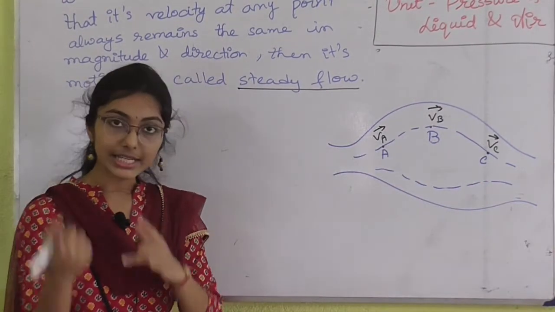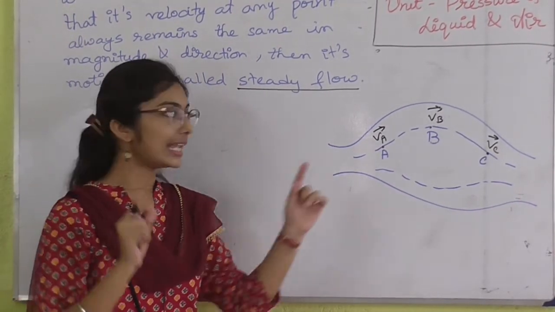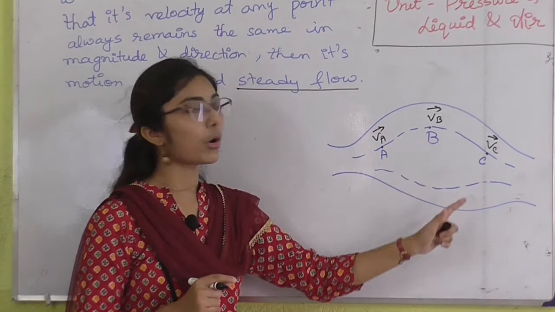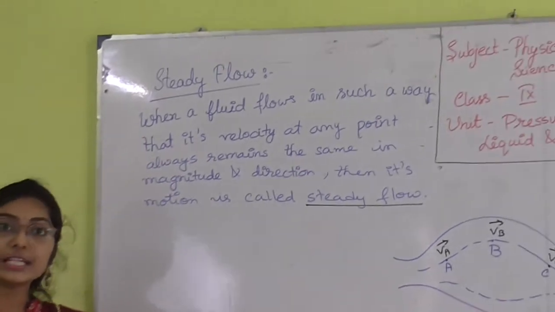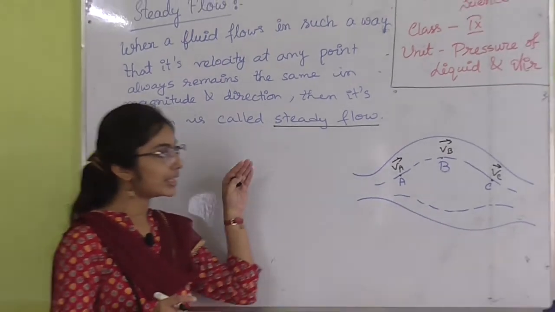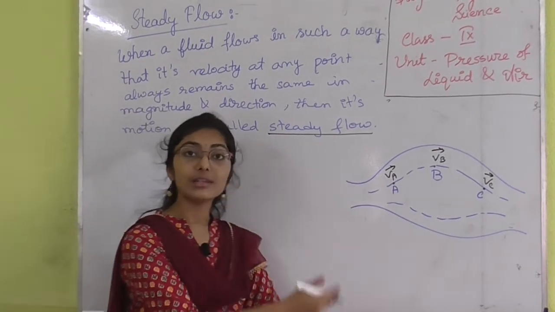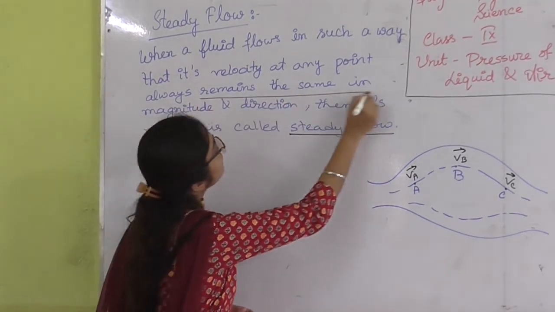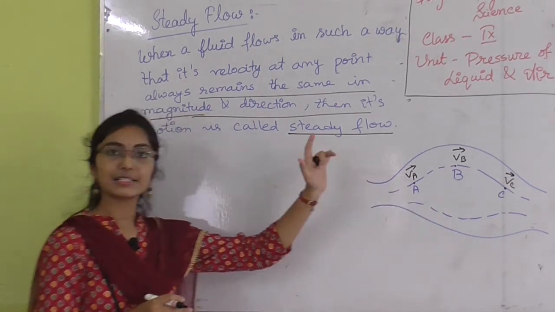That means if you consider one liquid particle going through point A, point B, point C, its velocity at each point is the same. That flow of liquid is known as steady flow, laminar flow or streamlined flow. Streamlined means remaining the same velocity and direction for the whole time of flow. So steady flow basically means the magnitude and direction of the water particles' velocity are the same.